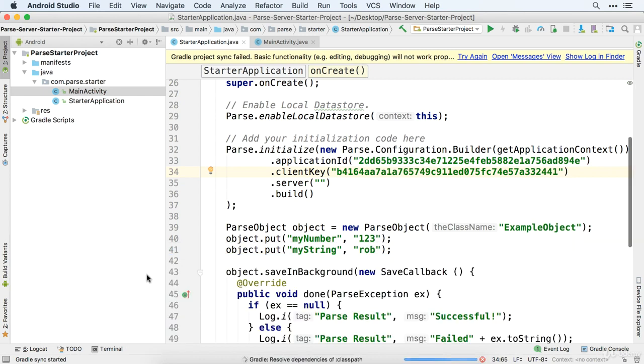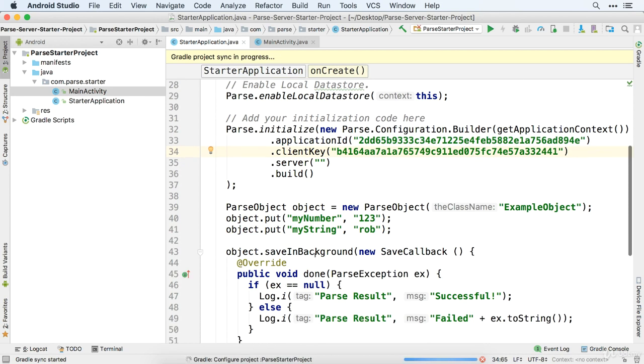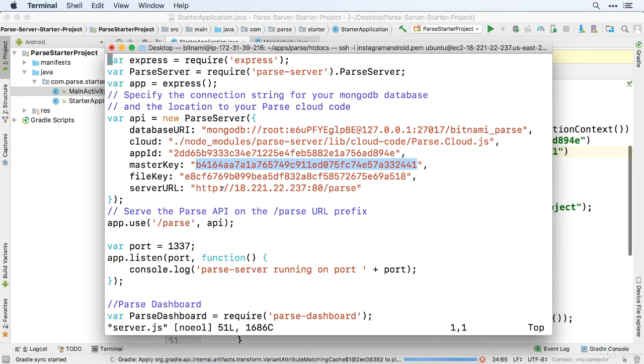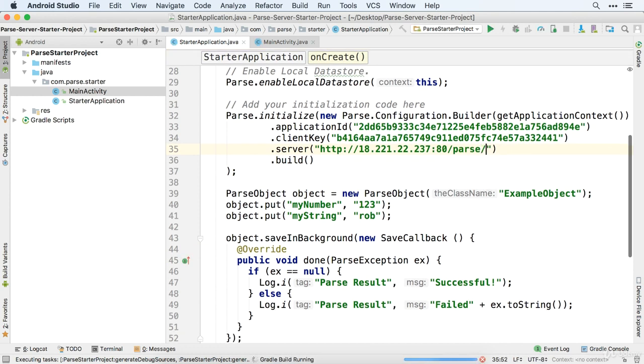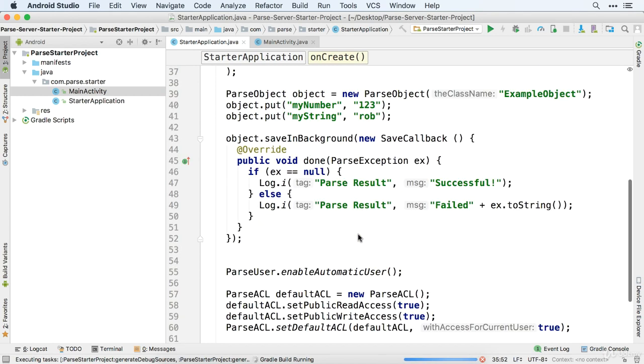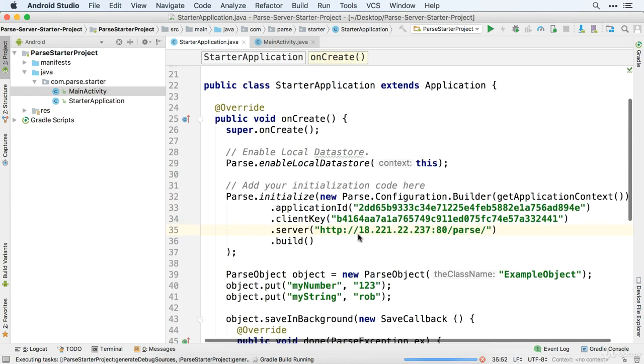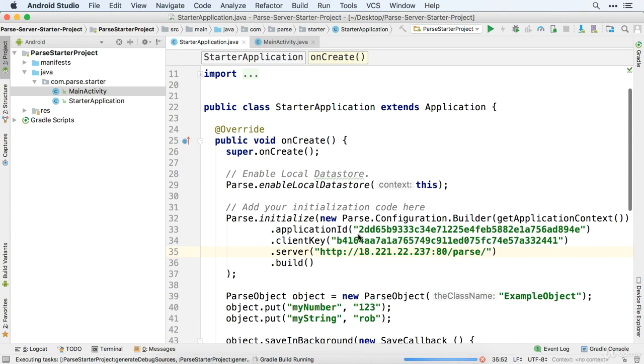So let's add support, and let's see, open up terminal here. We want to get the server URL, so grab all of that, including the HTTP all the way to Parse, and we'll go ahead and paste that in. And the one additional bonus thing that we need to add is a slash on the end of the code. Okay, so with this in place, we now successfully have everything that we need in order to connect to this Parse instance.